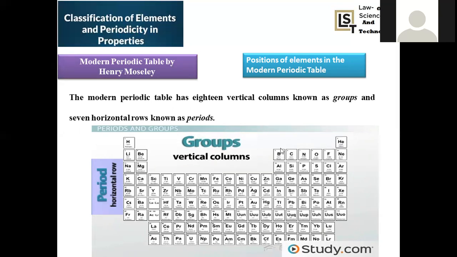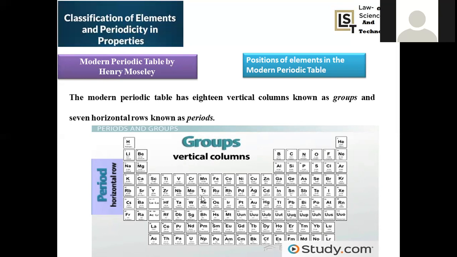Vertical columns are nothing but those assigned from top to bottom. From top to bottom, these vertical columns are said to be groups, right? So in the periodic table, vertical columns are regarded as groups. Then you go from left to right. If you are moving from left to right, these are called horizontal rows. Horizontal rows are called periods. In this picture, they are clearly mentioned.